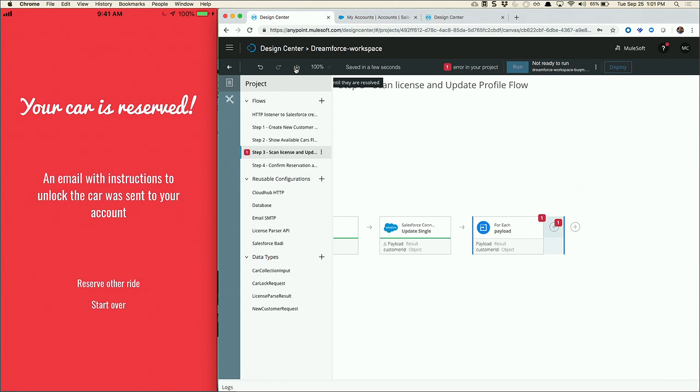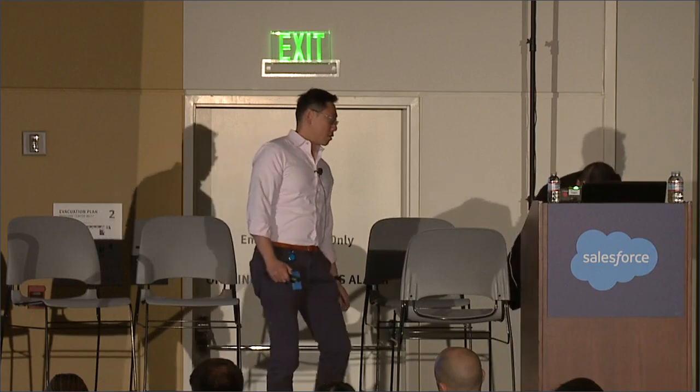So I get that it's a simple demo, and I get that there's so much more you can build. But I think the challenge that I would put back out to you is, with a tool like that, what types of integrations or experiences could we build for our customers together? So I'll pose it out to you. David, back to you. All right.